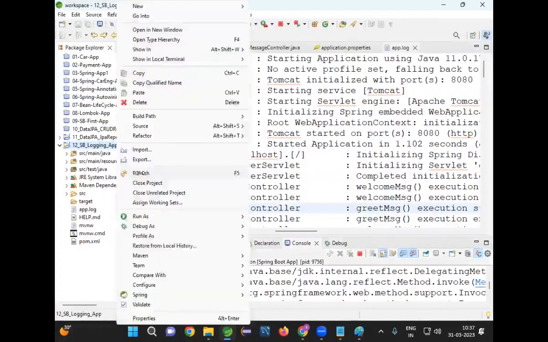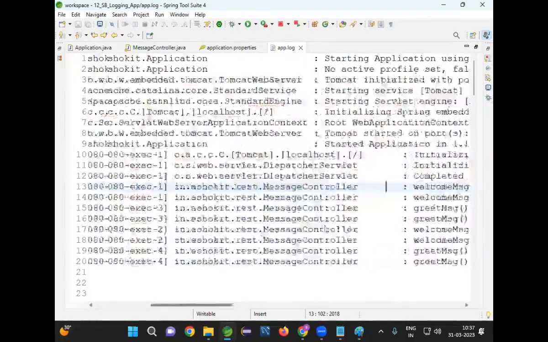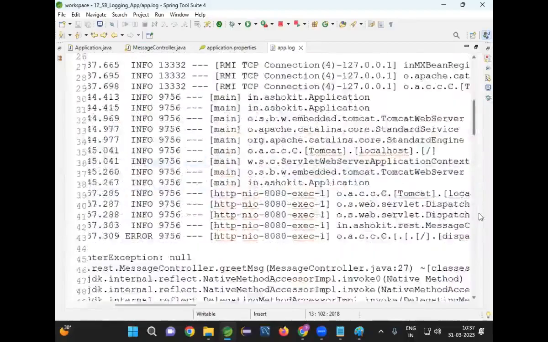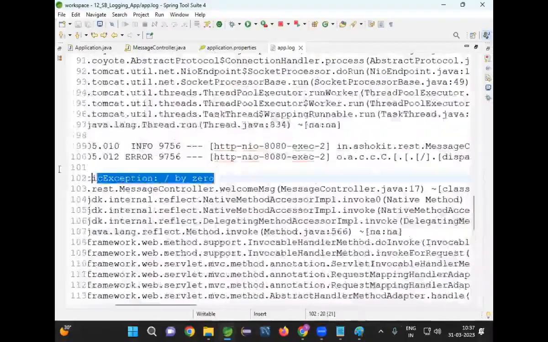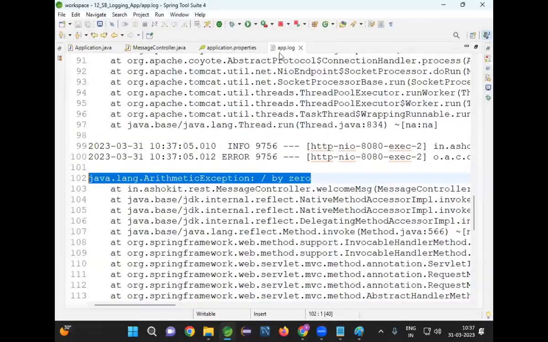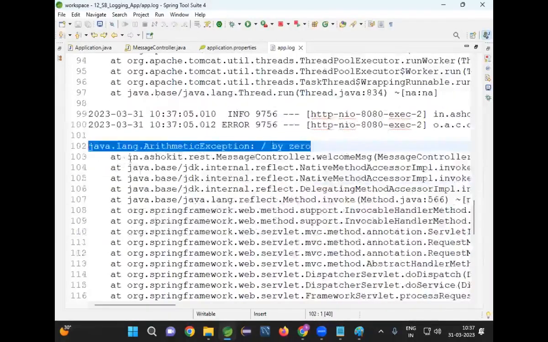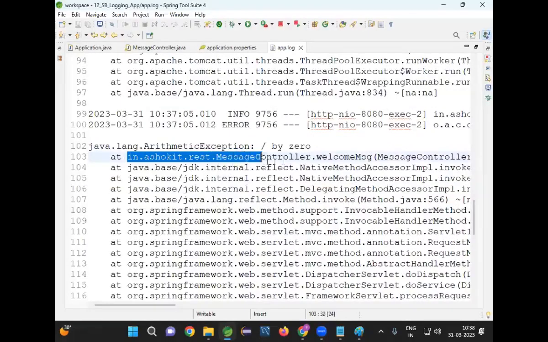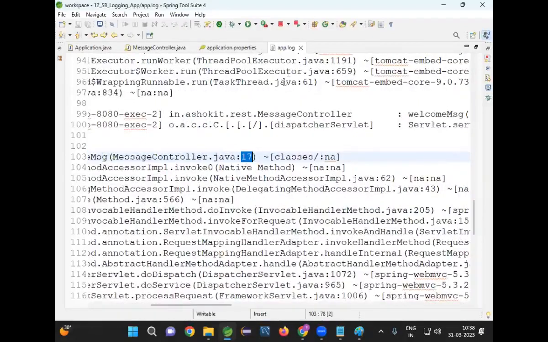Let us reload our log file. Now go to app.log file. Now when you go to app.log file, check it. The messages are stored in the log file or not? Exception details are stored in the log file or not? Yes or no? This is my app.log file. In this app.log file, exception is occurred. Where is the exception? In the Ashok IT rest MessageController, welcome message method. In that method, line number 17, I got the problem.